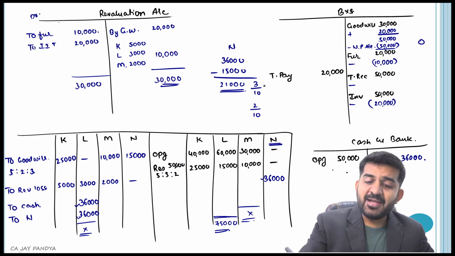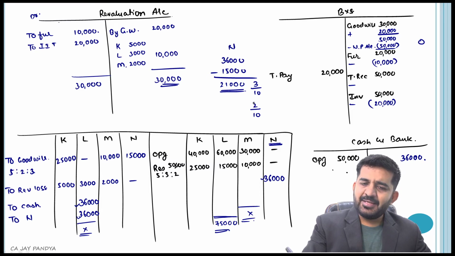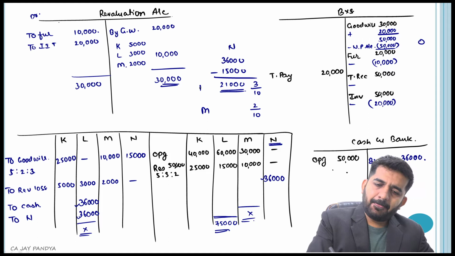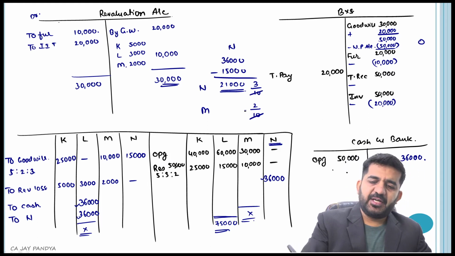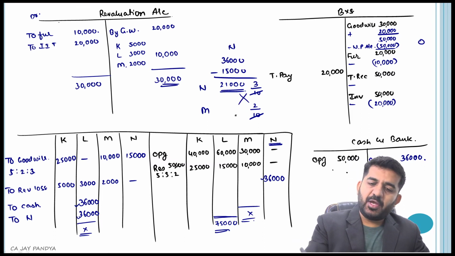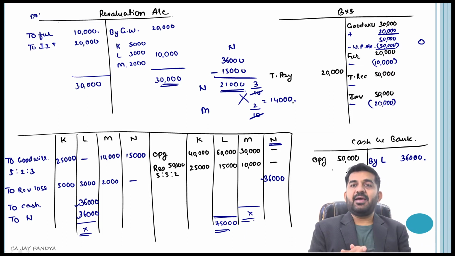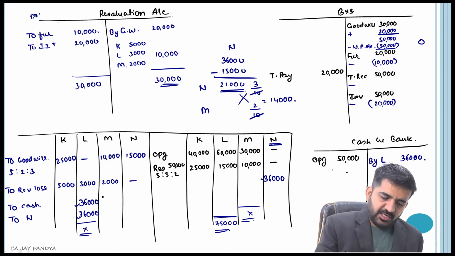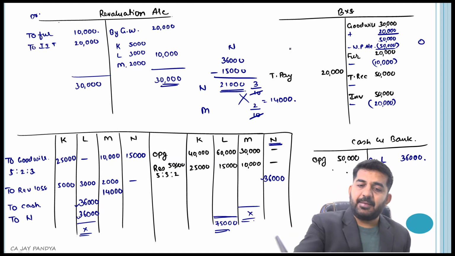So if N by 3 ratio is carrying 21,000, then M, at 2 by 10 ratio, should be sharing how much? Is it right? For 3 parts N is carrying 21,000, so M should have a capital of only 14,000. If you do cross multiplication, M should have a capital of only 14,000. Let me pass the closing entry. His capital should be only 14,000. To make it proportionate, his capital should be 14,000.